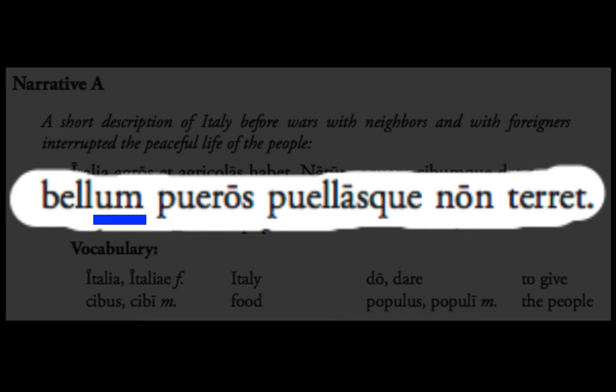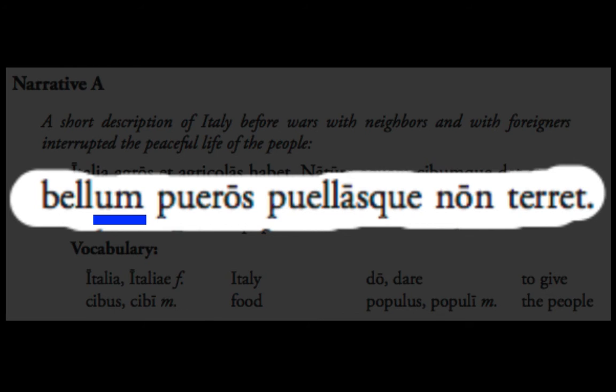So in this second half of the second sentence, that pattern remains. The tricky part, or the trickier part, is bellum is a neuter noun. And as a neuter noun, it's going to have the same nominative ending as accusative ending, um. Now the accusative um is fairly predictable. That's the more common use of that um ending. The nominative um is the less common use of that um ending.